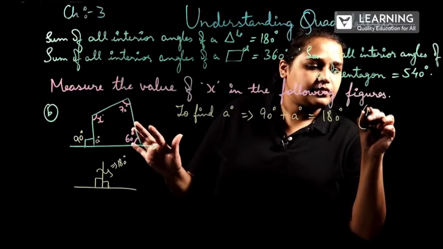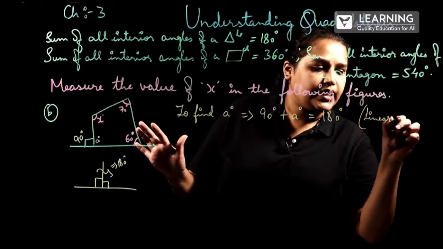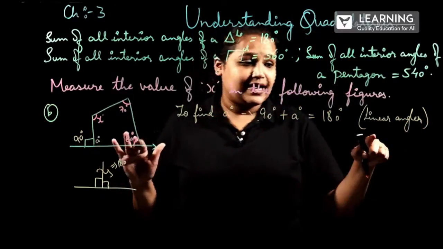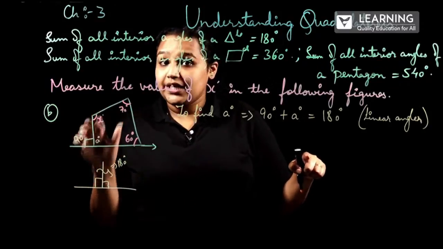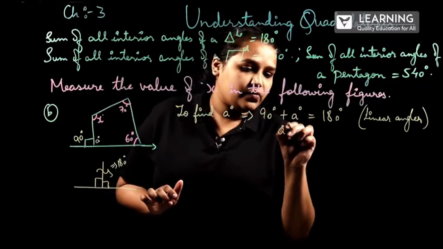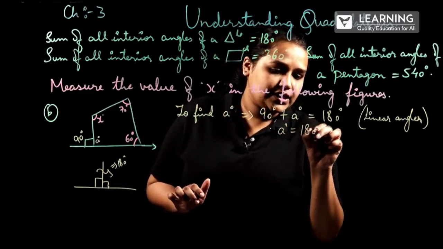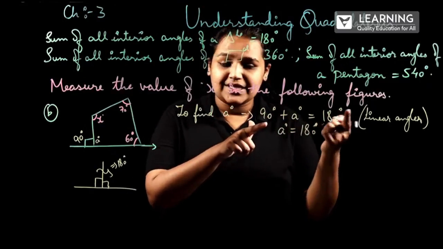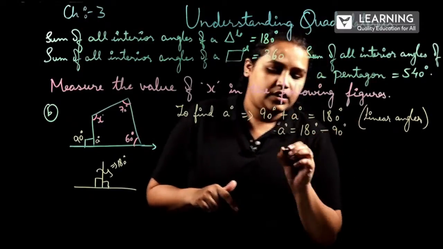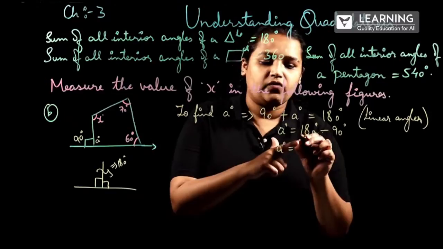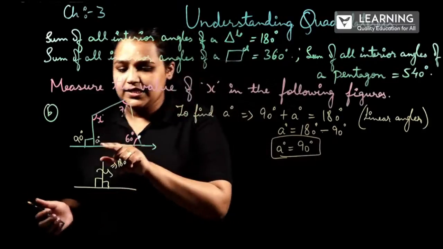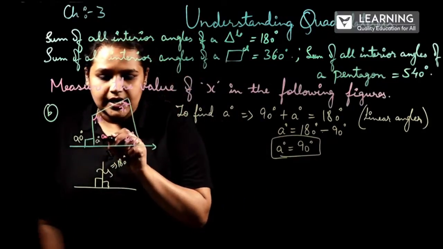Because we can write the linear angle, that is, in a straight line the sum of two angles will be equal to 180 degrees. So now A degrees is equal to 180 degrees, 90 will be shifted to the other side. So positive 90 will become minus 90. So A degrees will be equal to 180 minus 90, so this is equal to 90 degrees again.